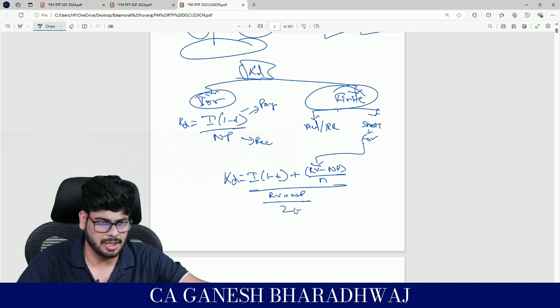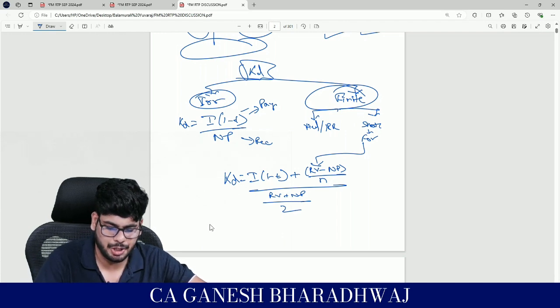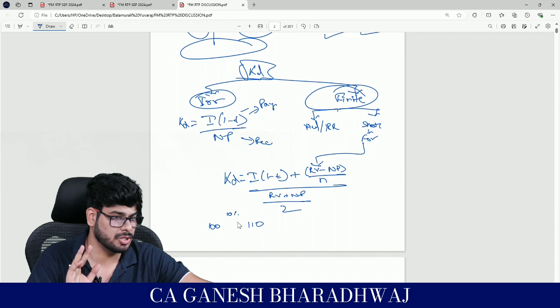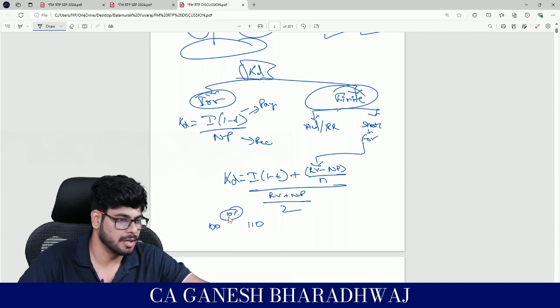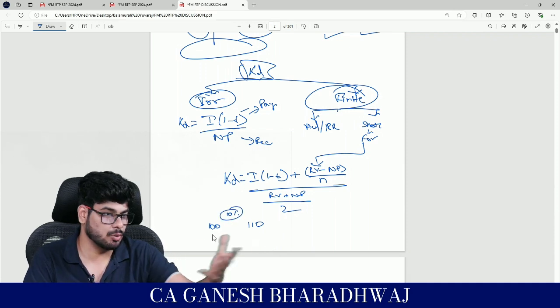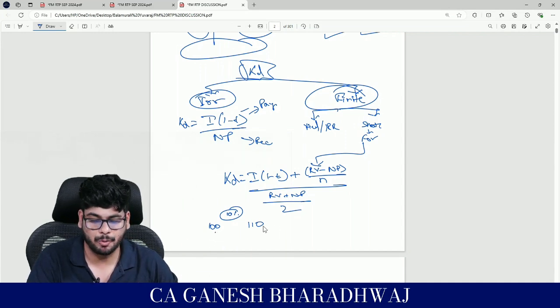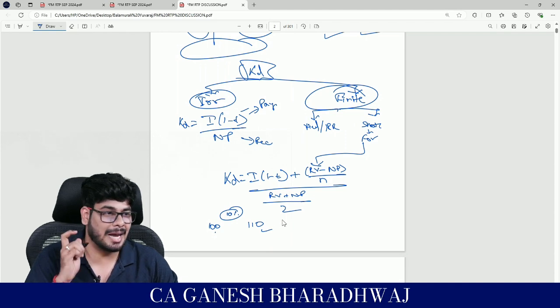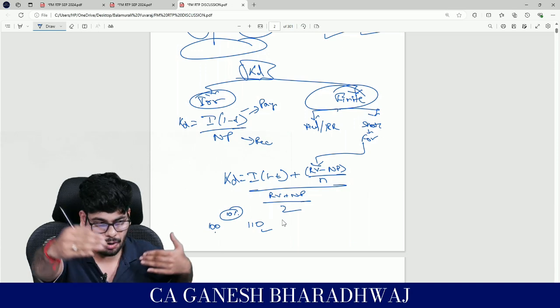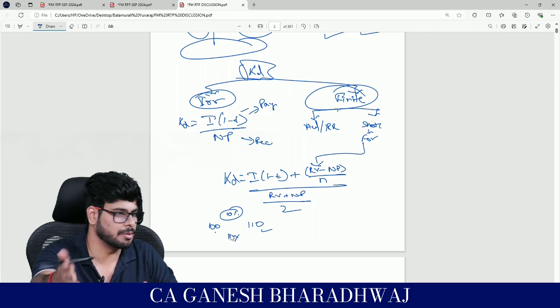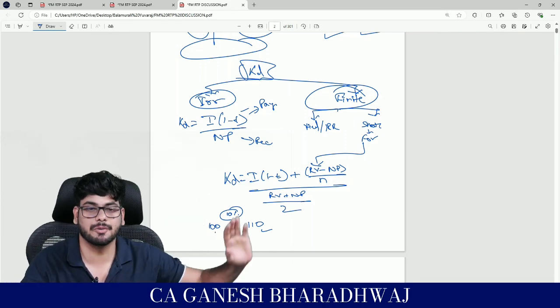It's a very logical formula because let's say I'm issuing it at 100, redeeming it at 110, and it has an interest rate of, let's say, 10%. When I'm saying the cost of debt, it is not just my interest rate, because when I took the money from the debenture holders, I got only 100, but when I'm repaying, I'm going to pay them 110, which means I'm paying 10 rupees extra. But this 10 rupees extra is not for 1 year. It is for the life of the asset. This is an asset from the viewpoint of the investor. Let's say the life of the instrument is going to be 10 years.